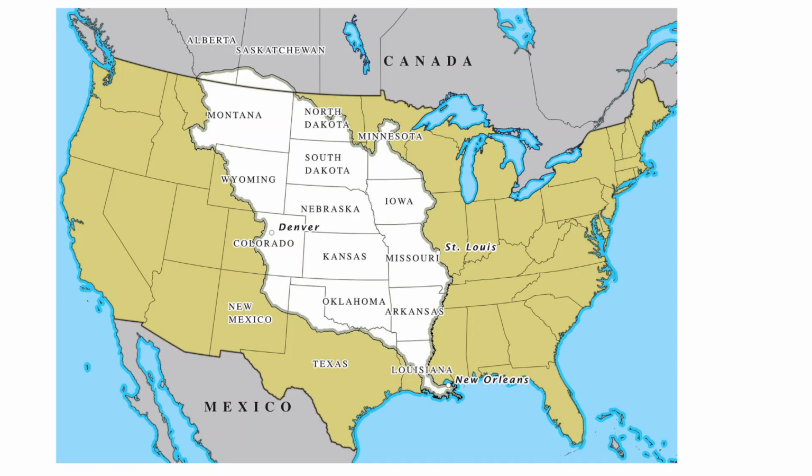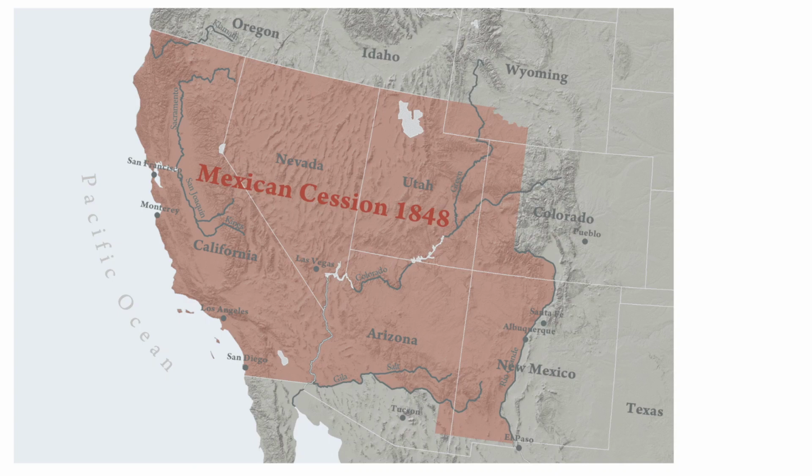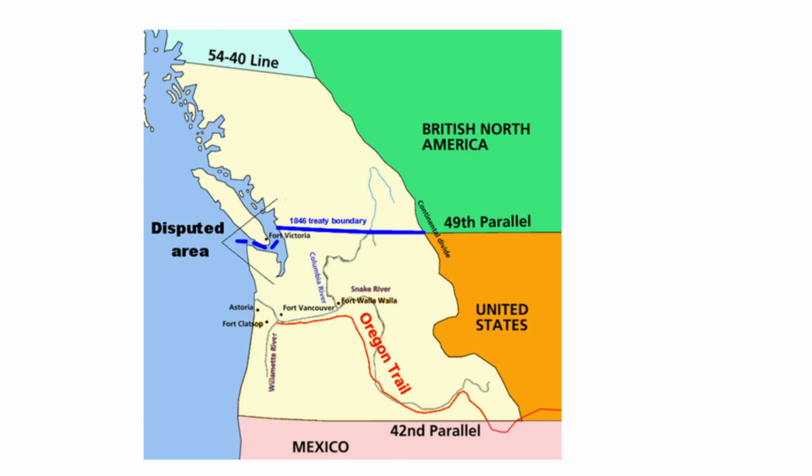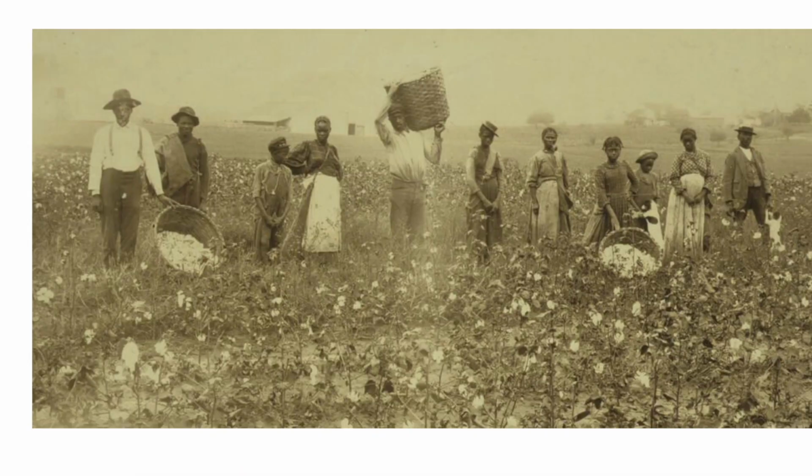So we would see an independent country of Louisiana, and the Mexican Cession territory would remain a part of Mexico today, and the British, and in this case Canada, would be in control of the northwestern United States, which includes Idaho, Washington, Oregon, and that territory.